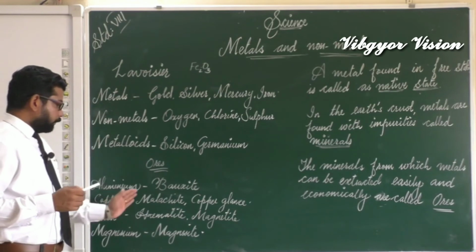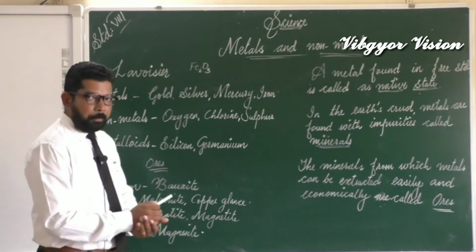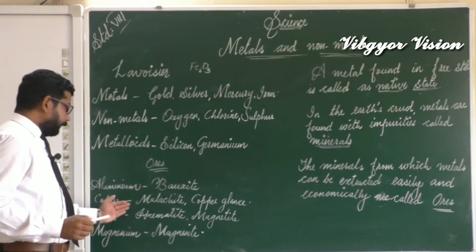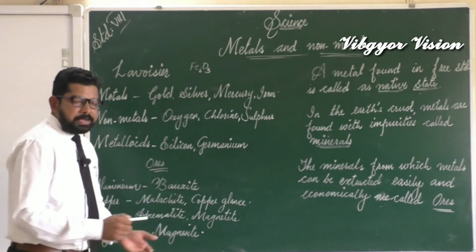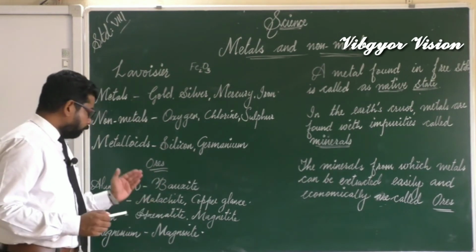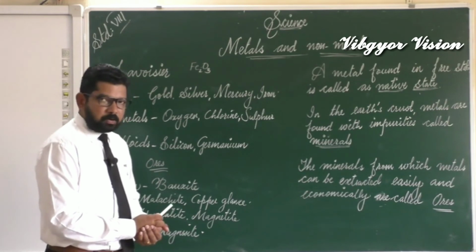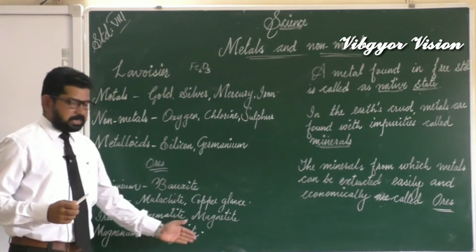Next, copper: the ores of copper are malachite and copper glance. Iron: hematite and magnetite. And the main ore of magnesium is magnesite, and also from Epsom salt we can extract it.